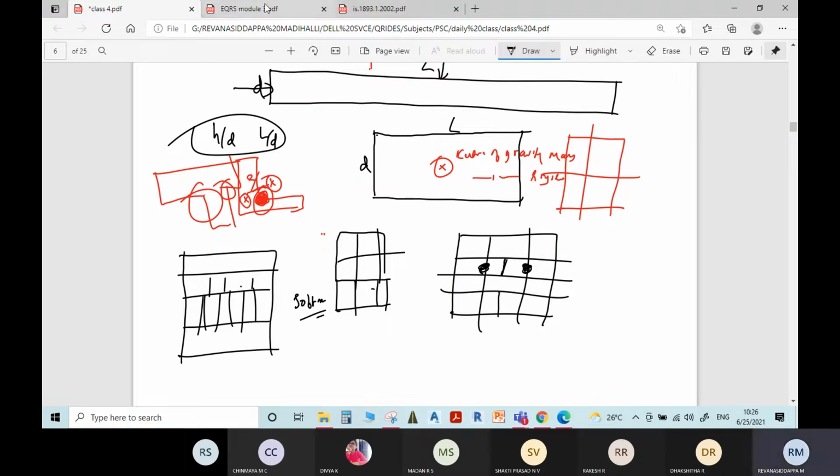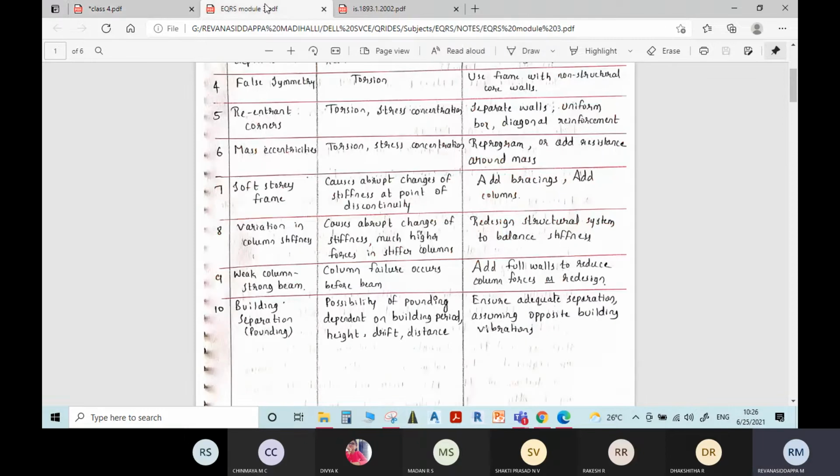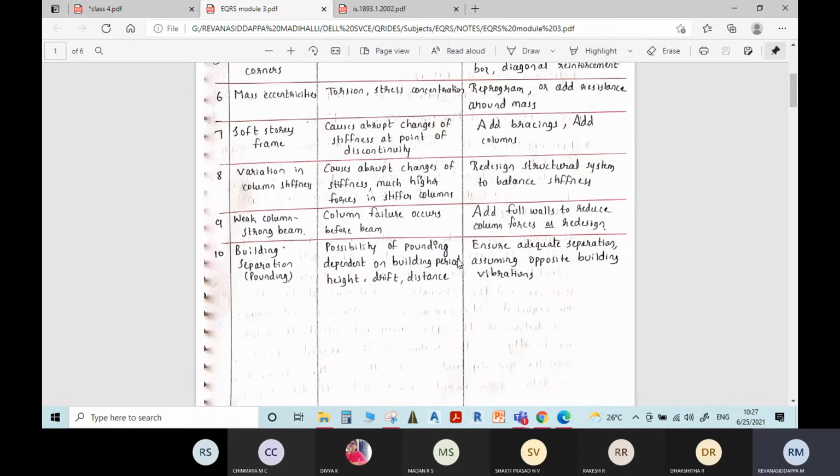In that case, you will get variation in the resultant stiffness of the columns between stories. This also affects the performance of the structure, causing abrupt changes of stiffness. Stiffer columns are acted upon by much higher forces. For this, we have to redesign the structural system to balance the stiffness.